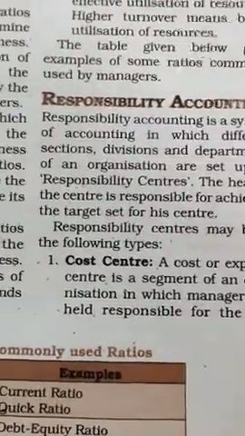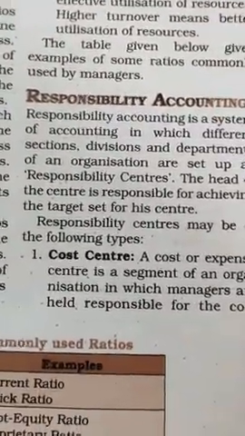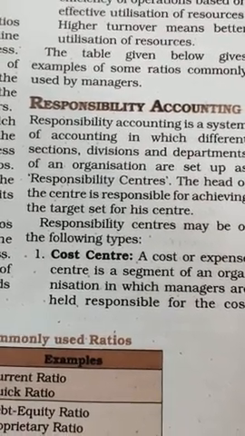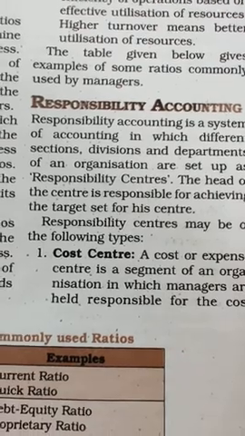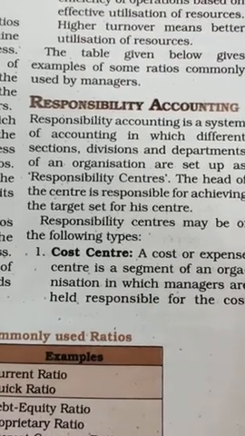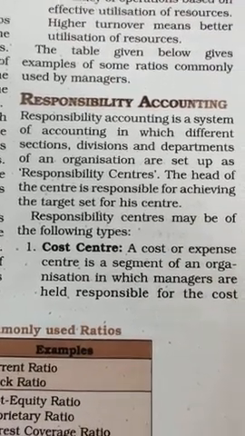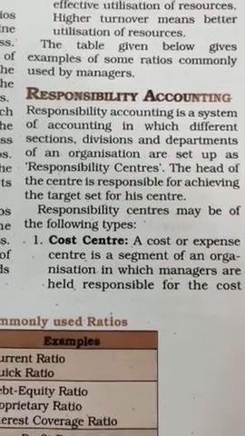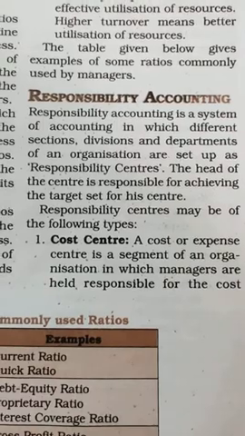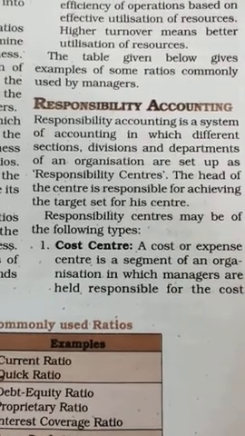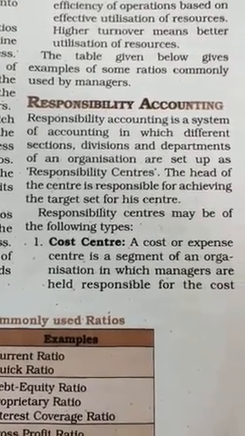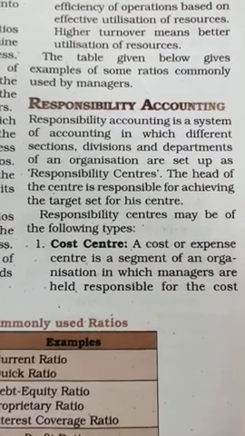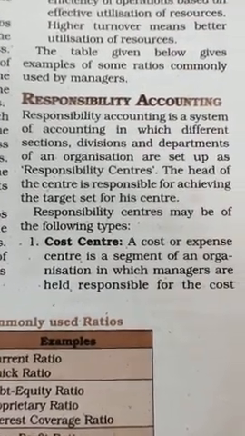Now the third point is responsibility accounting. It is a system of accounting in which different sections, divisions and departments of an organization are set up as responsibility centers. The head of the center is responsible for achieving the target set for his center. Clear? Several departments are there in an organization. Some earn profit while some only incur expense, like security. Now the security department doesn't earn anything. Clear? Only the production department earns. So a responsibility center is set up.